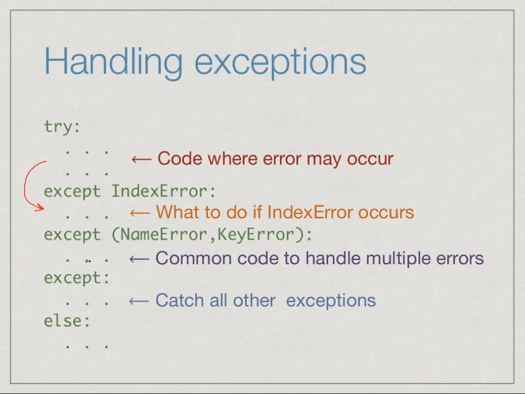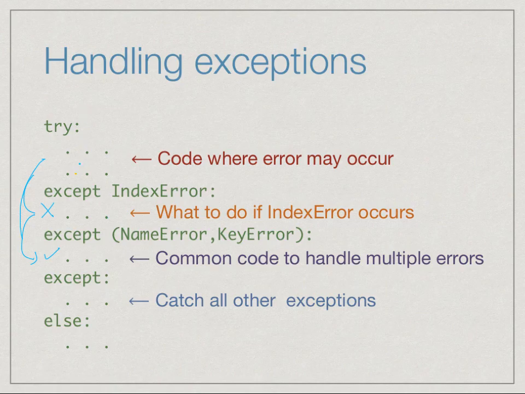So the name error code will not execute. On the other hand, if I had only a name error and a 0 division error, for example, then because there is a name error first, it will come here and find that there is no index error. Then it will come here and say there is a name error and execute this code. So the 0 division error will not be explicitly handled. The program will not abort, but there will be no code executed for the 0 division error.